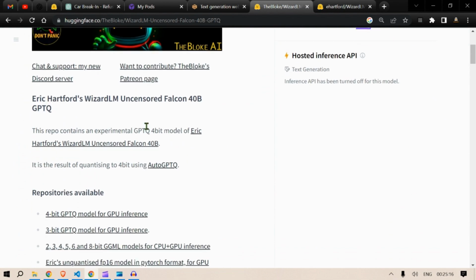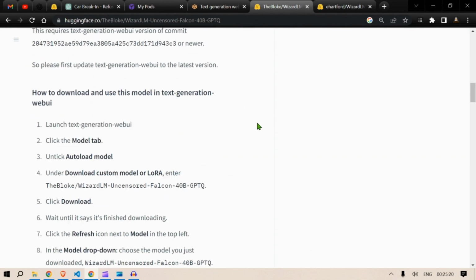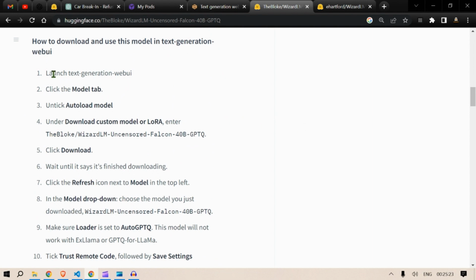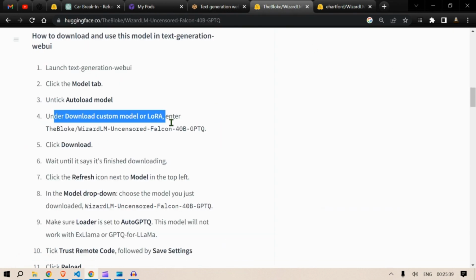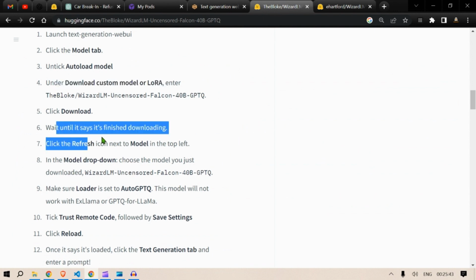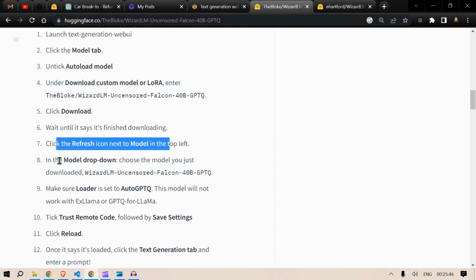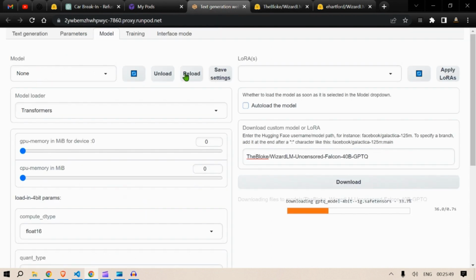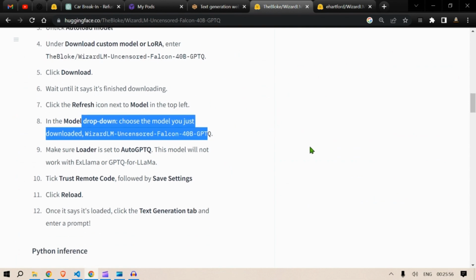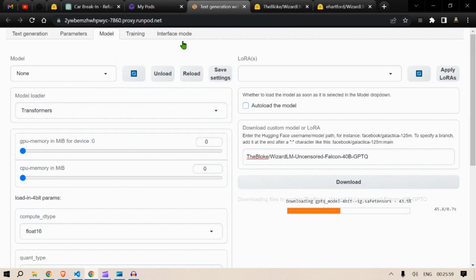Now if you head over and look at the instructions that TheBloke has to offer, we launch the text generation web UI, then click the model tab, and untick auto-load models. Then under download model, we put this name. We already did this. Click download. We already did that. Wait for it to download. Click on refresh on the model drop down to select the model. So we need to click on refresh here and then select the model, but first let us wait for it to download. Then make sure the loader is set to AutoGPTQ. So we have the model loader here. This should be set to AutoGPTQ.